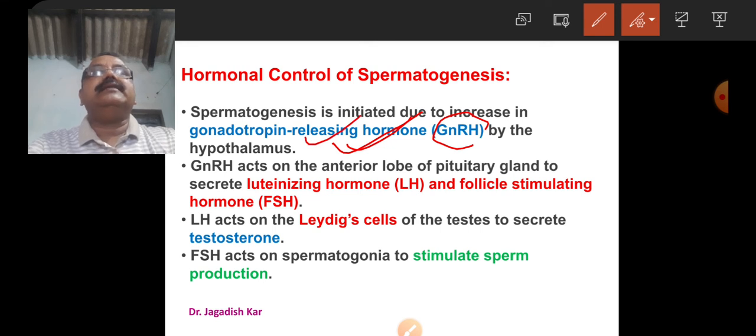The GnRH acts on the anterior lobe of pituitary gland to secrete LH, luteinizing hormone, and FSH, follicle stimulating hormone. The LH acts on the Leydig cells or interstitial cells of Leydig of the testis to secrete testosterone, which is responsible for the male sexual characters. FSH acts on the spermatogonia to stimulate sperm production.